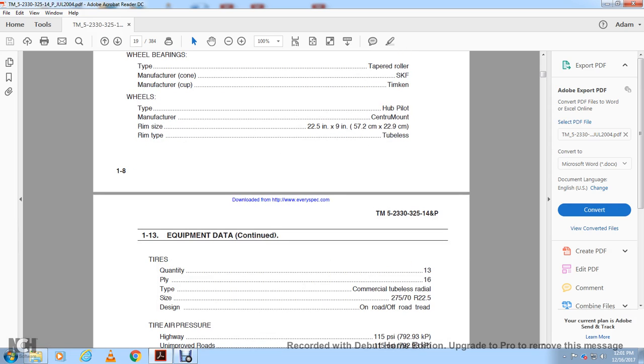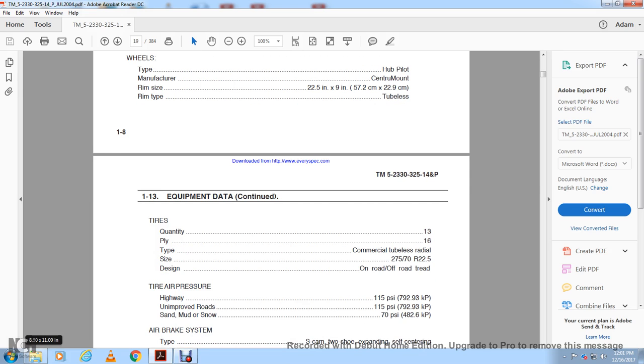Tires quantity 13, ply 16, type commercial tubeless radial, size 275 by 70 radial of 22.5, design on-road off-road tread. Tire air pressure 115 psi highway, improved roads 115 psi, sand or mud snow 70 psi.